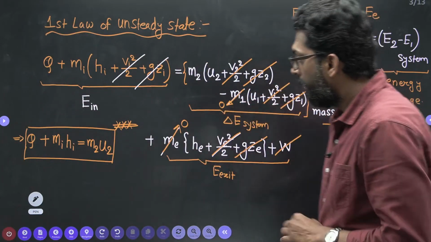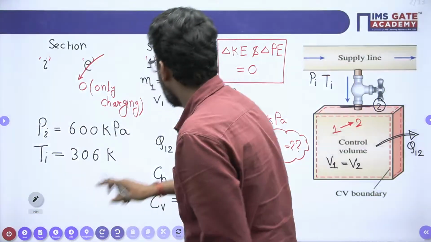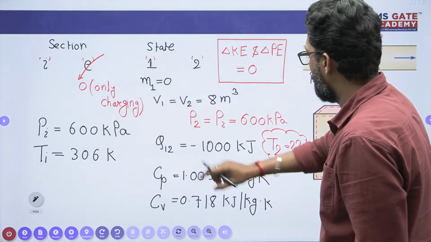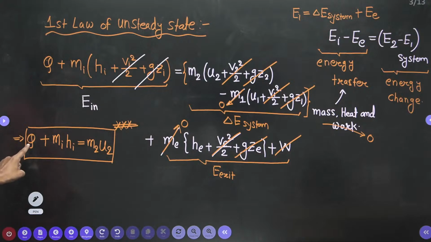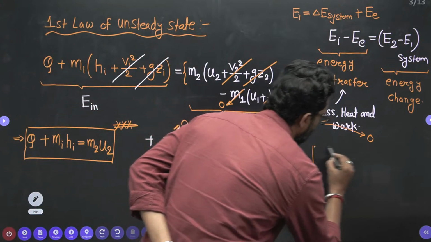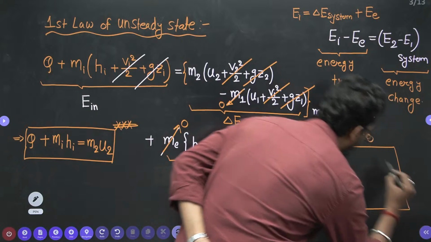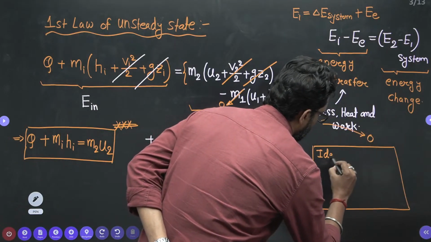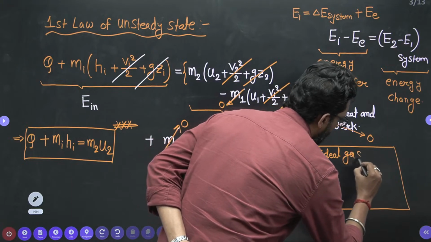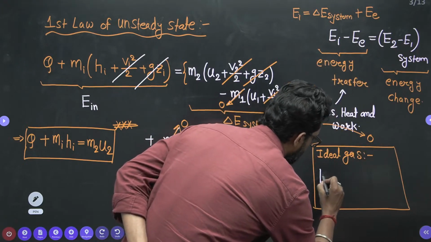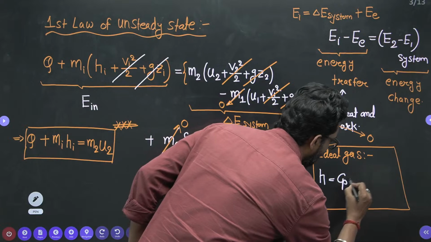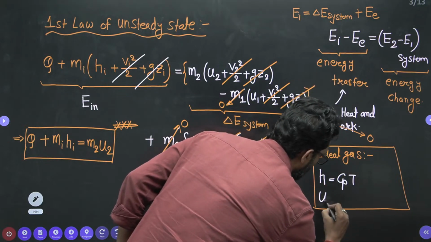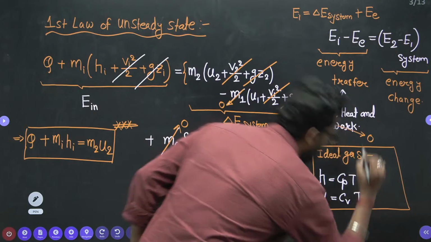Now here, beta, in this question, what is given? In this approach, what is given? This Q is given. For the ideal gas, very important, for an ideal gas which behaves as a perfect gas, H is equal to CP T and U is equal to CV T. This you know.